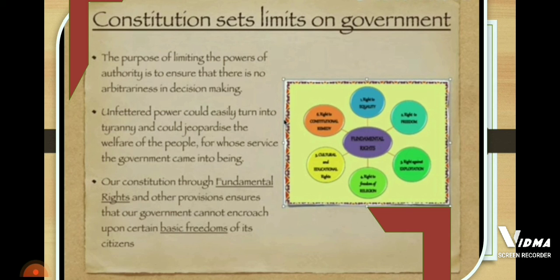Our Constitution, through fundamental rights and other provisions, ensures that our government cannot encroach upon certain basic freedoms of the citizens. An example of setting limits on the powers of the government is the fundamental rights that all citizens get from the Indian Constitution. These fundamental rights set limits on the powers of the government, because the government cannot snatch away or take away these fundamental rights from the citizens. So this is a limit on the powers of the government.